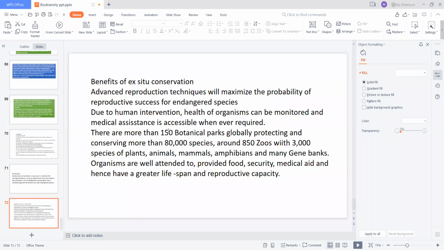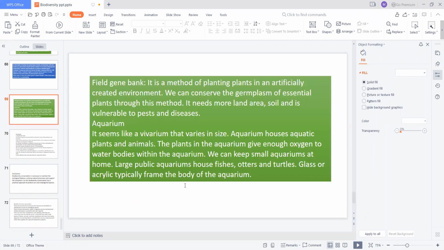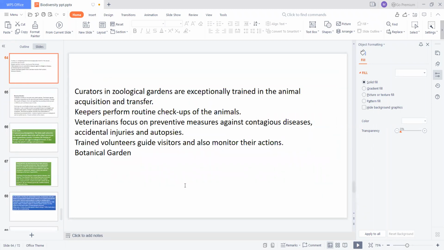There are more than 150 botanical parks globally protecting and conserving more than 80,000 species, around 850 zoos with 3,000 species of plants and animals, mammals, amphibians, and many gene banks. Organisms are well attended to with food security and medical aid, and hence have a greater lifespan and reproductive capacity. So this is about ex situ and in situ conservation of biodiversity.